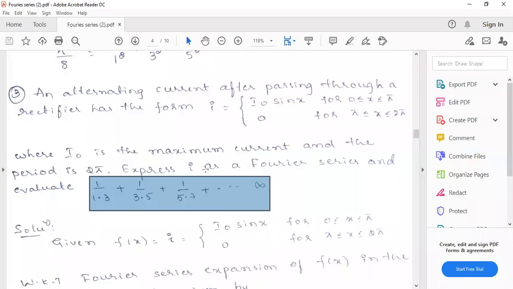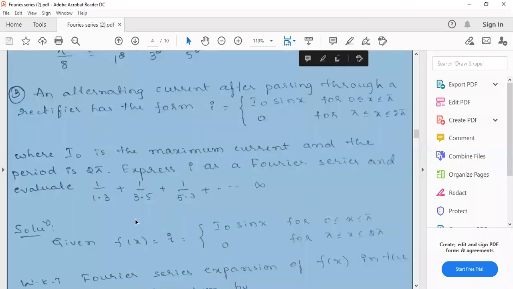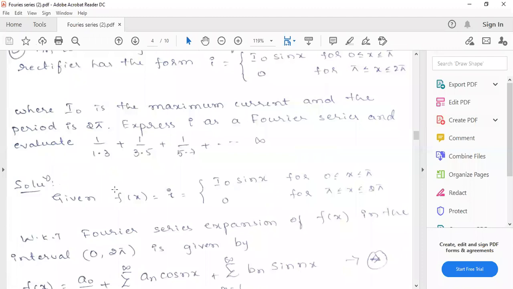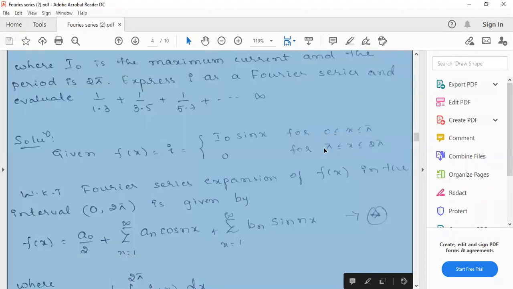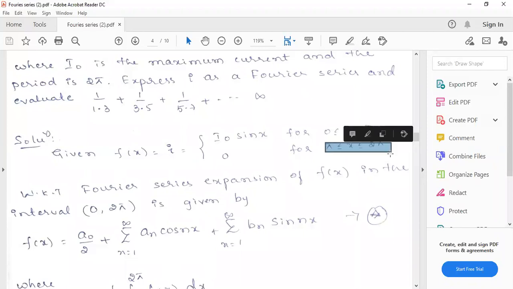Now, given the function I, you write it as f of x because we have already fixed f of x. That's why if you write it as f of x, it will be fine. f of x equals I, which is defined as I naught sin x for the interval 0 to pi, and in the interval pi to 2 pi, it will take the value 0.